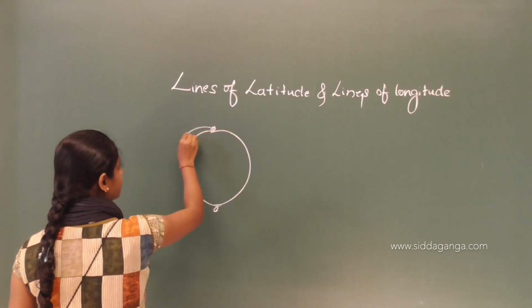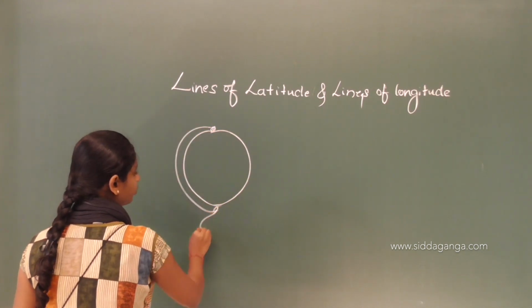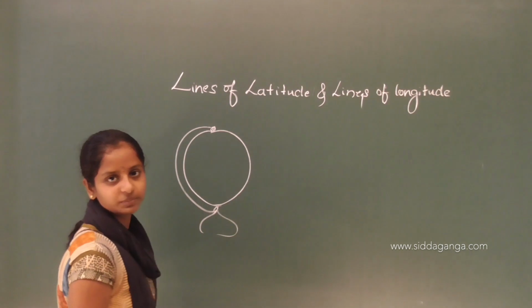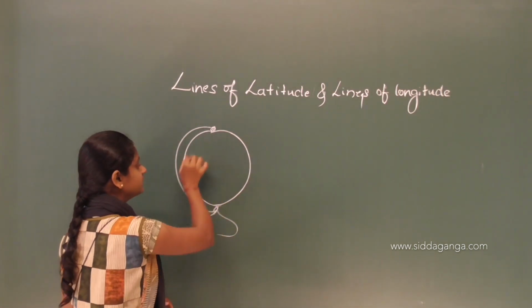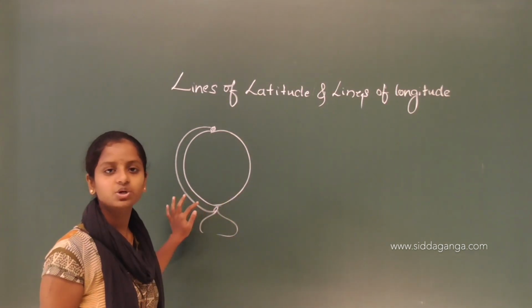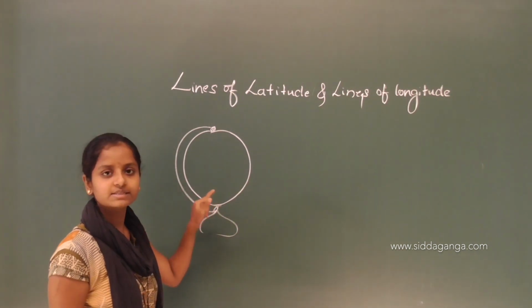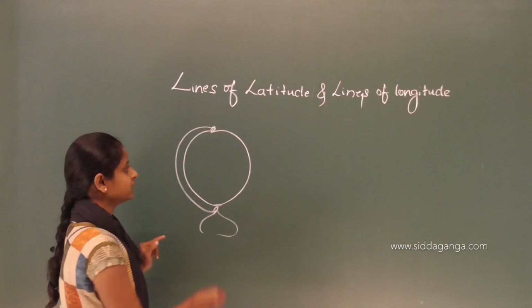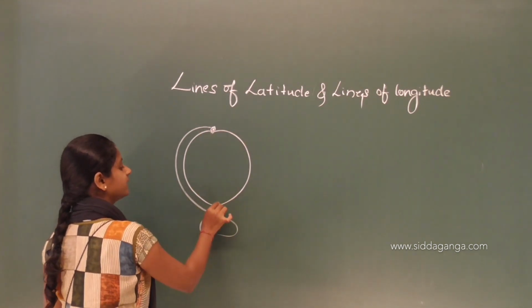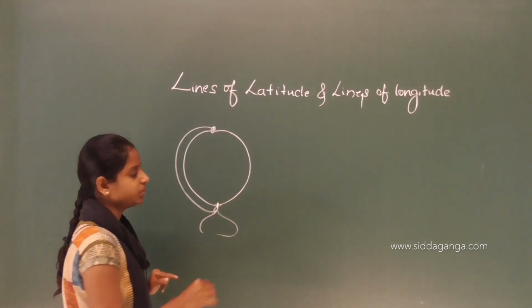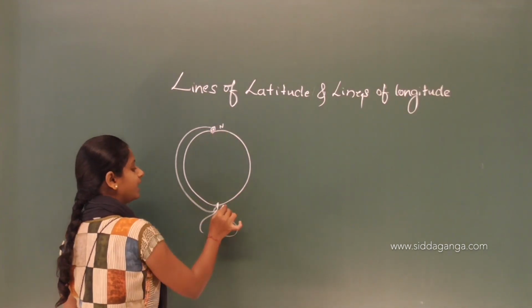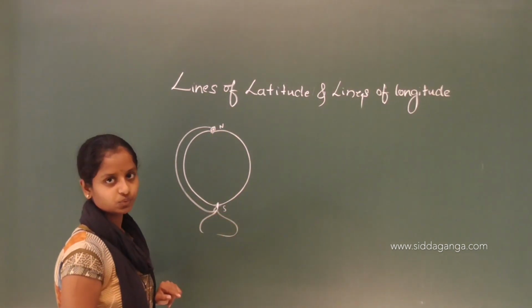In the previous class, I said what a globe is, right? This is a miniature of the earth, or the earth's surface is represented like this. These are the end points of the globe. This is the north pole and this is the south pole.